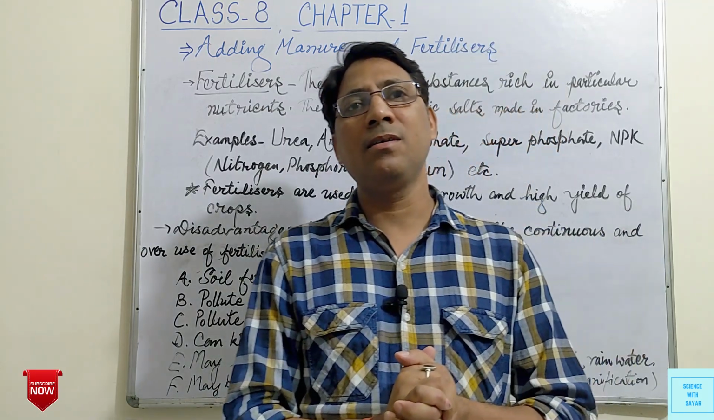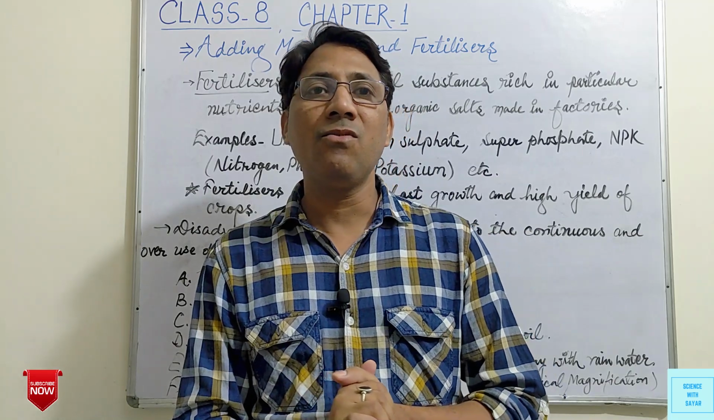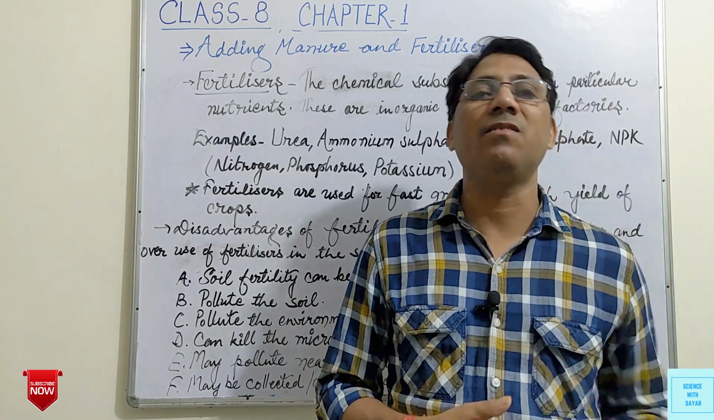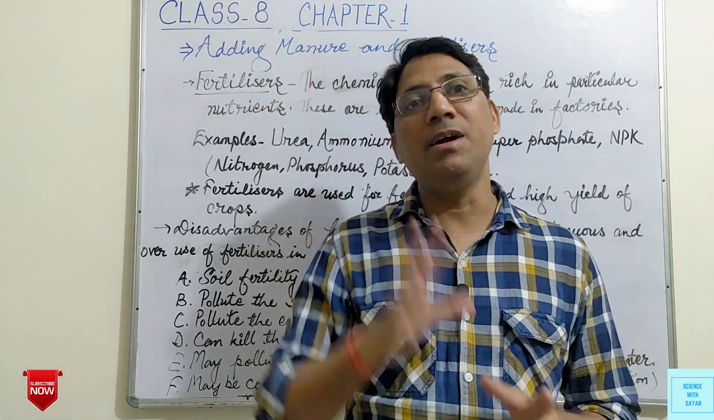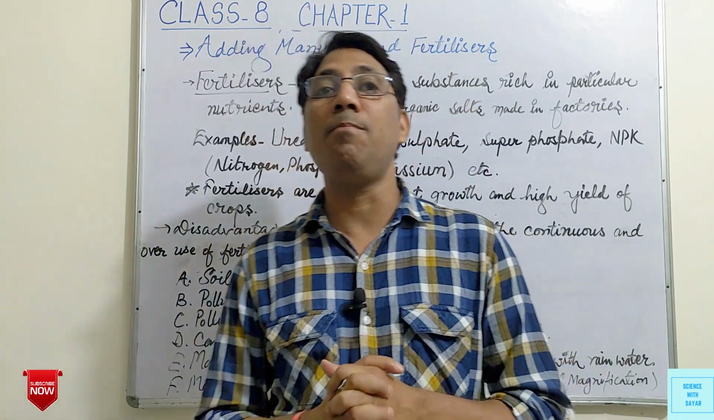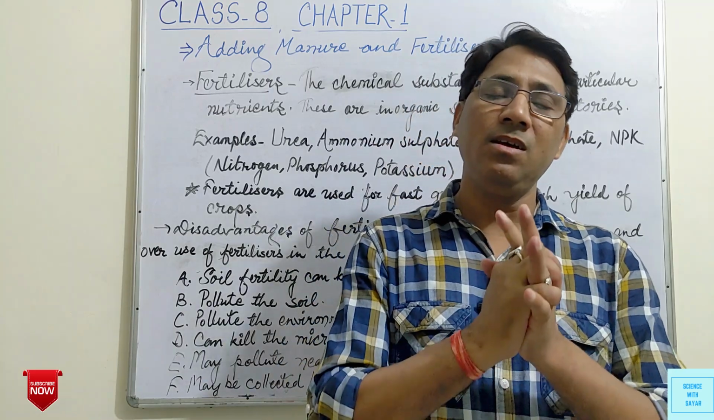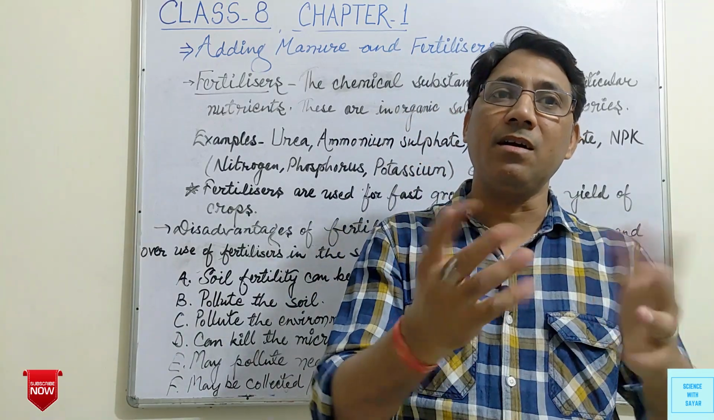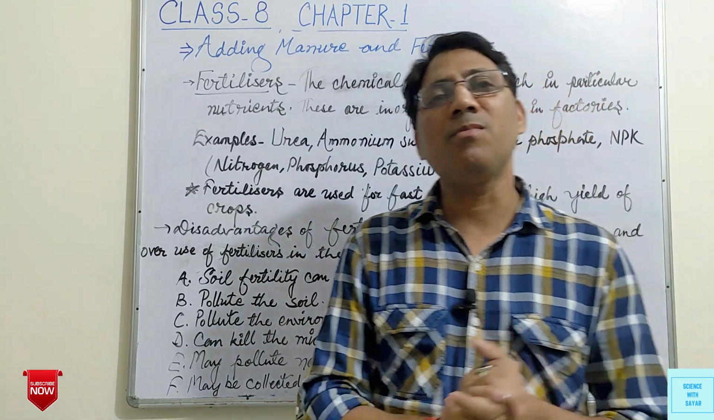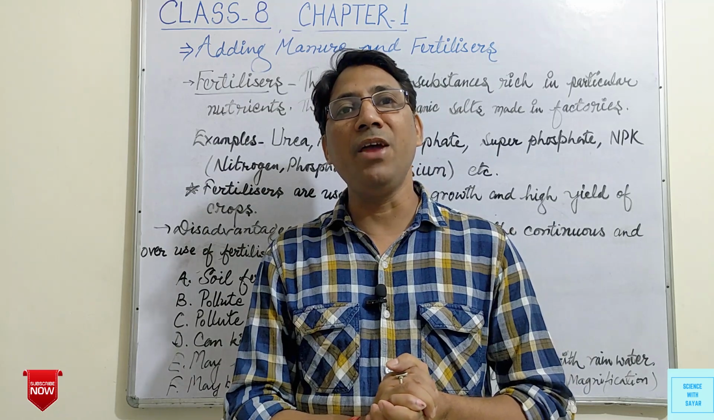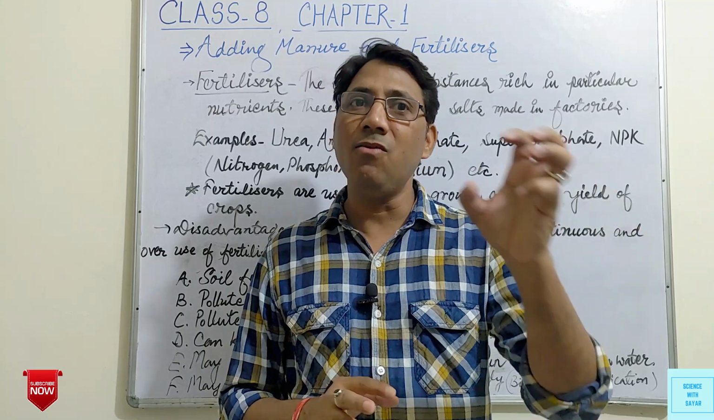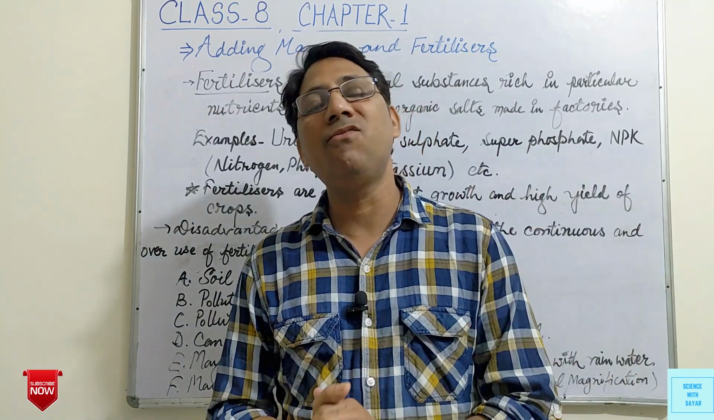So manure is prepared from the waste or excreta of plants and animals. So these are organic matter. But fertilizers are not obtained from plants or animals, or from organic matter, living things. They are not made or prepared from living beings. It means by plant or animal waste or excreta we cannot prepare fertilizers.